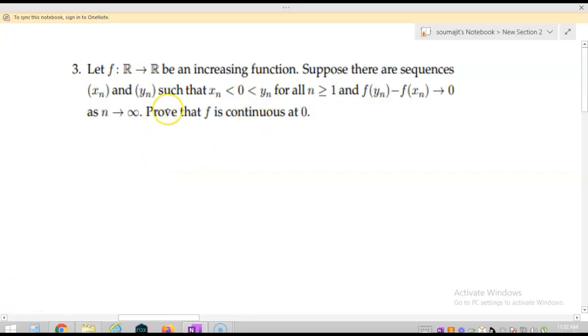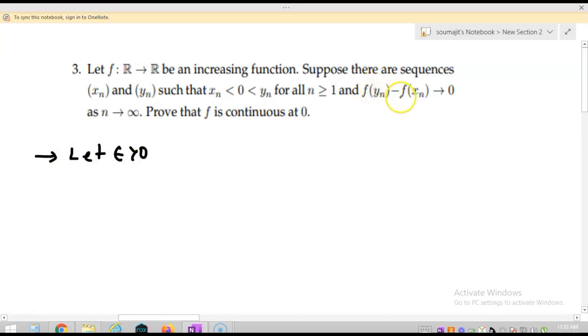Let's solve question number 3, which says that f from R to R is an increasing function. Suppose there exist sequences xn and yn such that xn is strictly less than 0, strictly less than yn for all n greater or equal to 1, and f(xn) minus f(yn) tends to 0 as n tends to infinity. Then prove that f is continuous at 0. So we have to show f is continuous at 0. Let epsilon be greater than 0.